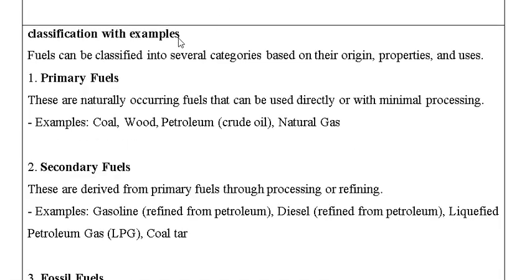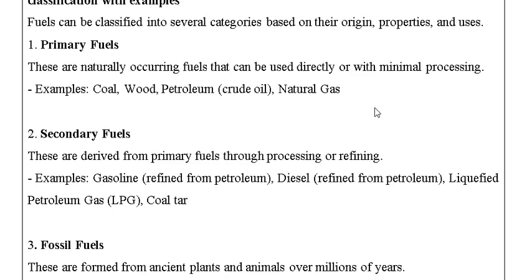When we come to the classification of fuels with examples, first are the primary fuels. They are naturally occurring fuels that can be used directly or with minimal processing. For example, coal, wood, petroleum and natural gas. The second one is secondary fuels. These are derived from the primary fuels. For example, gasoline, that is refined petroleum, diesel, liquefied petroleum gas, that is LPG, coal tar, etc.